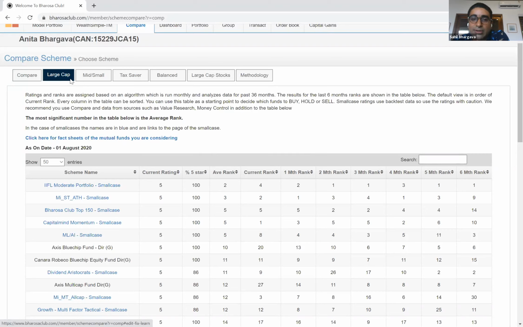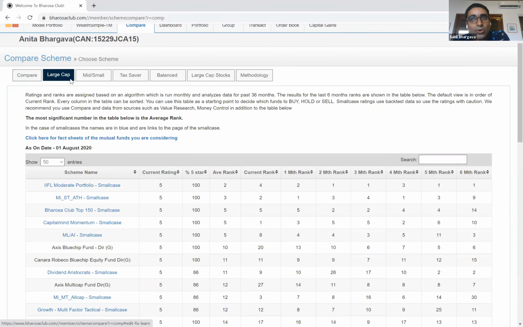So that's a really important proviso that you need to keep in mind when using the compare schemes tool. Be a little wary of the small case performance numbers, and always do your homework on the advisors, on the manager's strategy. That is vitally critical when picking small cases.